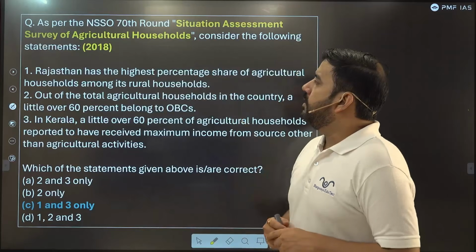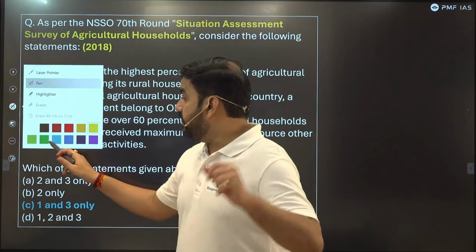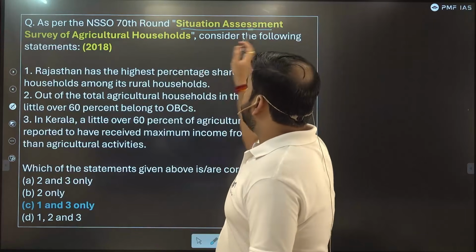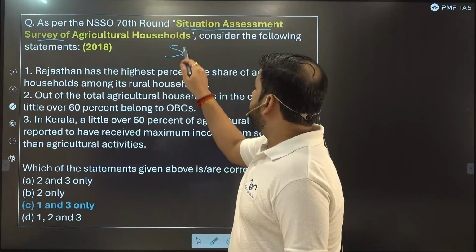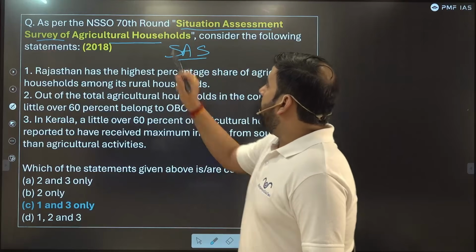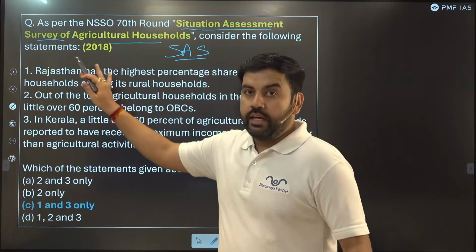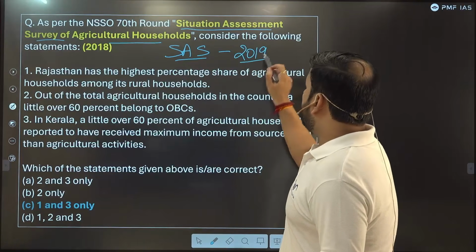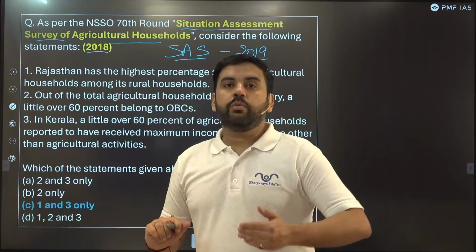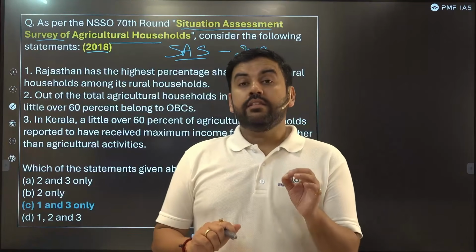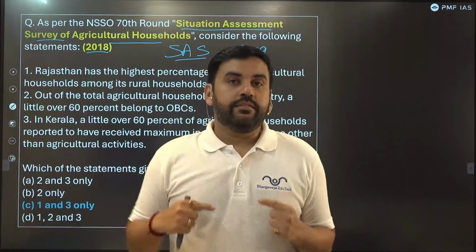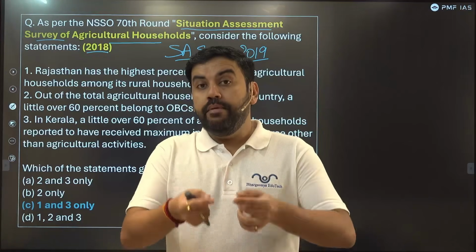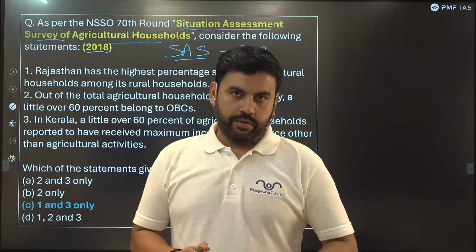Now, in the 2018 UPSC examination, surprisingly, they have asked a question on the survey. The question was on the situation assessment survey, which is also known as SAS, of the agricultural household. Consider the following statement. Now, the survey actually got completed in 2019. However, the question was asked in 18 because it was in news back then. That means what idea this gives to us? The idea is that the question was asked before the survey releases proper report.